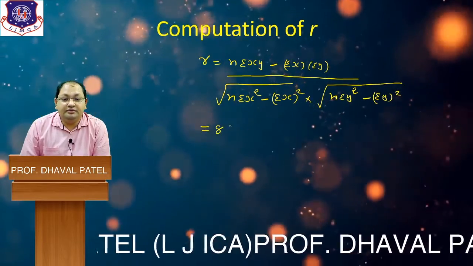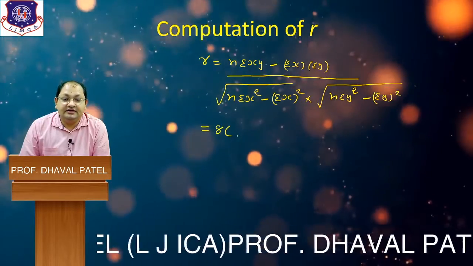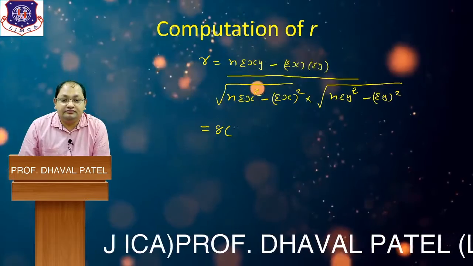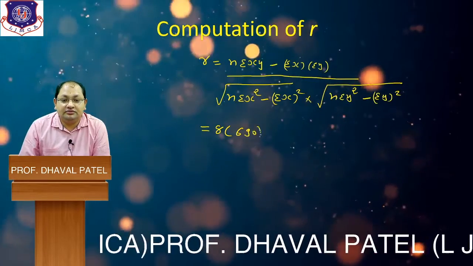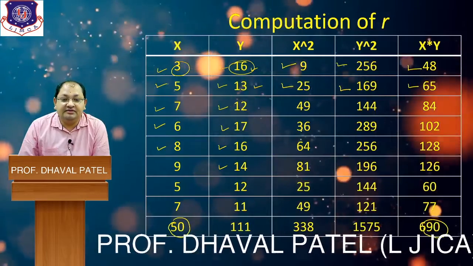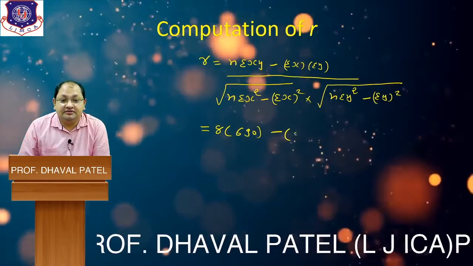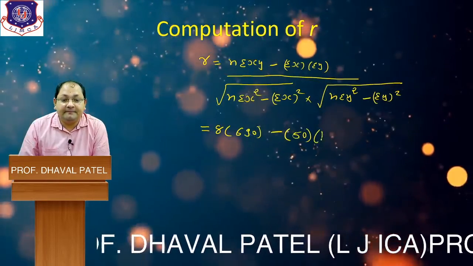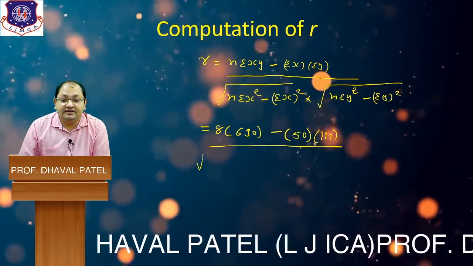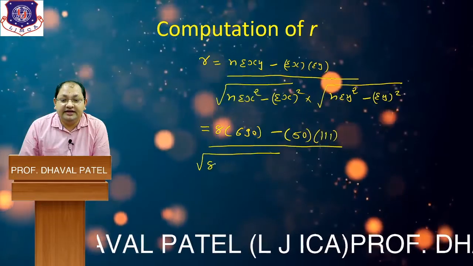In total we have 8 observations, so n is 8, and sigma xy is 690, minus sigma x which is 50, sigma y which is 111, divided by the square root of 8.